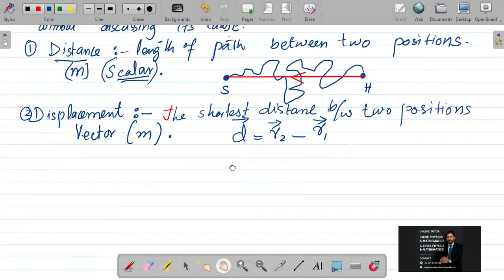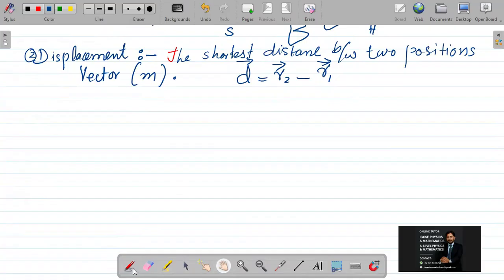After that, before going towards speed and velocity, I am going to explain what is rest and what is motion.